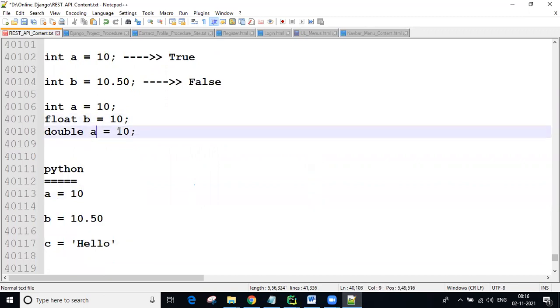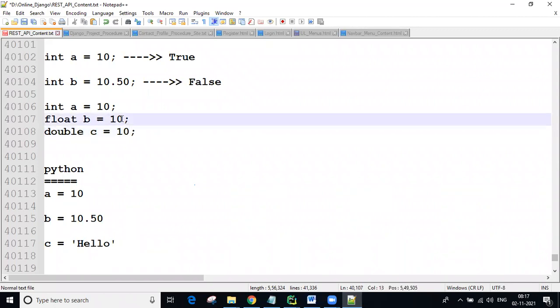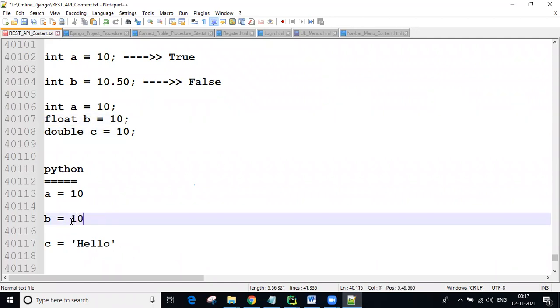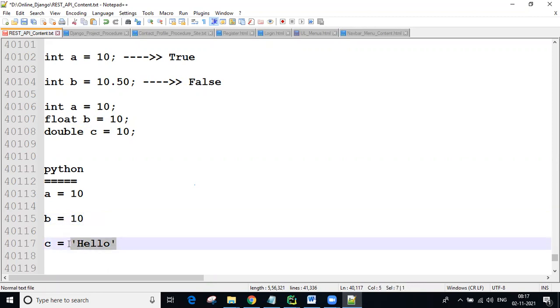That is not a matter. Simply see, you can take it. So integer type, float type, double type we are giving. You are taking even an integer, but because of the float type, automatically dot zero is taken for the float representation. Okay. Now here, guys, the same value you can take, 10, 10, 10.